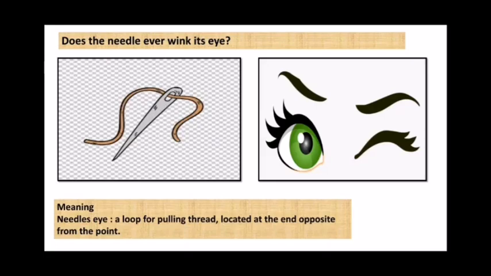Does the needle ever wink its eye? Here the poet refers to the needle's eye, which means the hole in the needle from where we put the thread. And he tells us, does it wink like a human eye? Here wink means to close and open one's eye quickly.